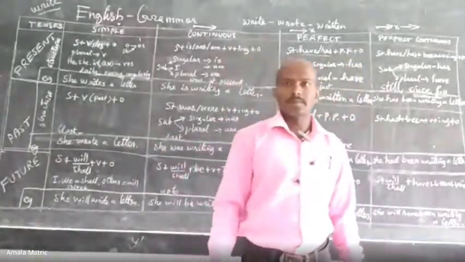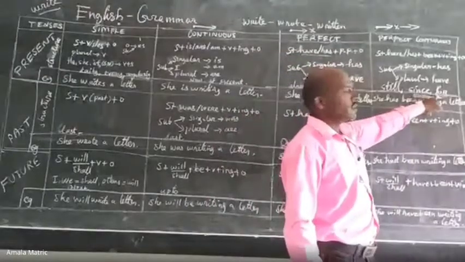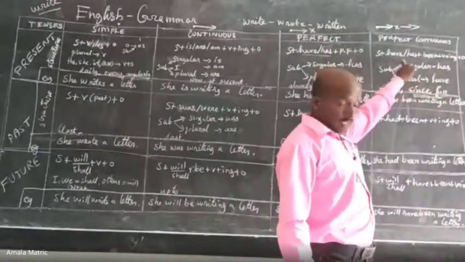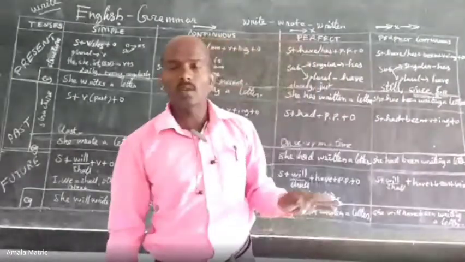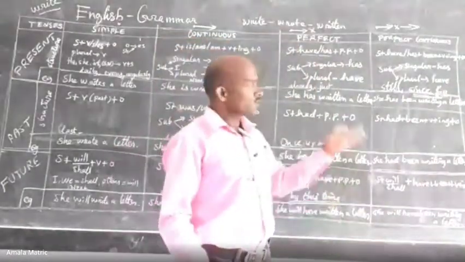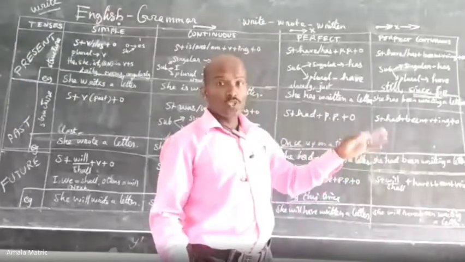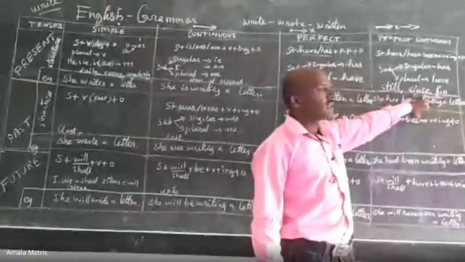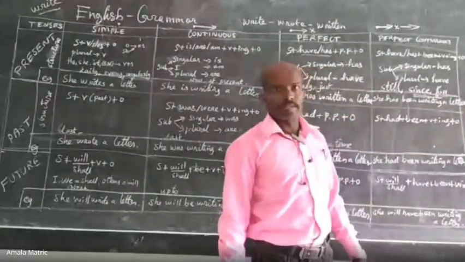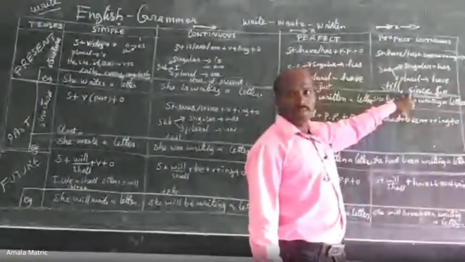In your question paper, if you find since and for in a sentence, you can definitely say that the sentence must be in the present perfect continuous tense. This is a very important point; you have to note it down. Sometimes you will be asked to use the correct form of the verb, or otherwise the correct preposition. These are expected questions, often asked in the question paper. Mind it: the keywords since and for indicate present perfect continuous tense.